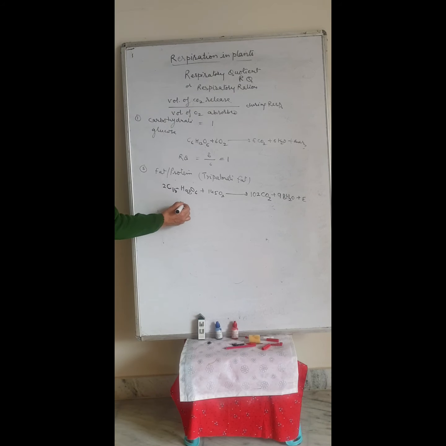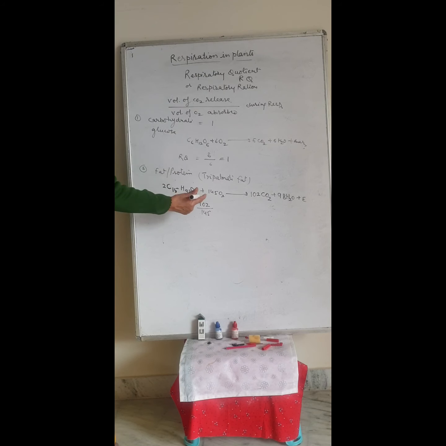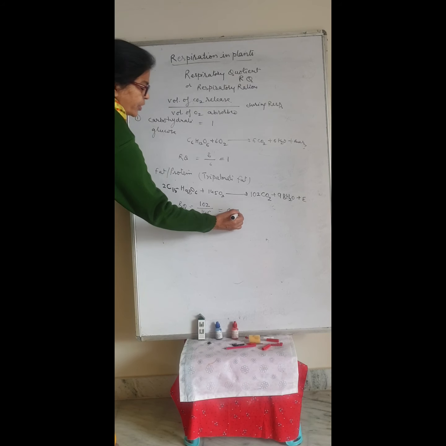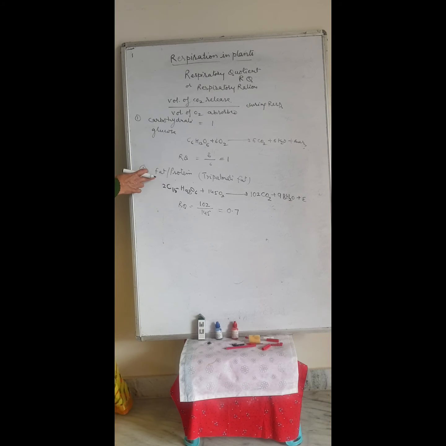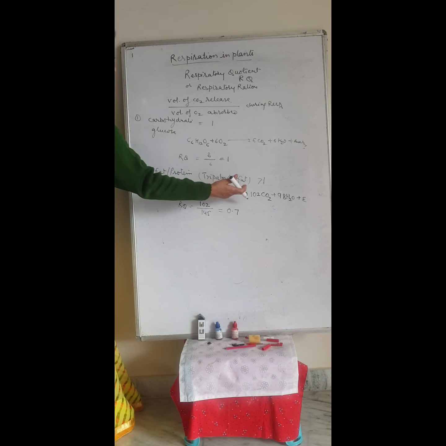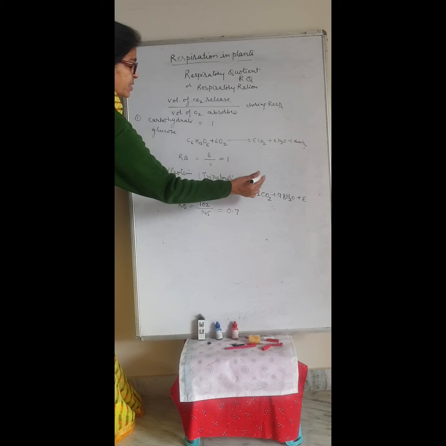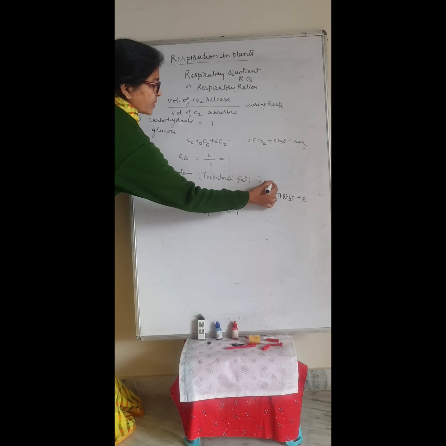So the RQ value for fat is 102 CO2 upon 145 oxygen, which is 0.7. It means if we take fat and protein as substrate, the RQ value is less than 1. We will not learn the exact amount; we should know whether it is less than 1 or more than 1.